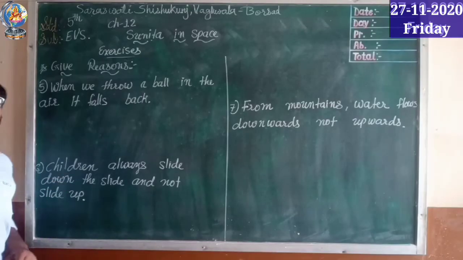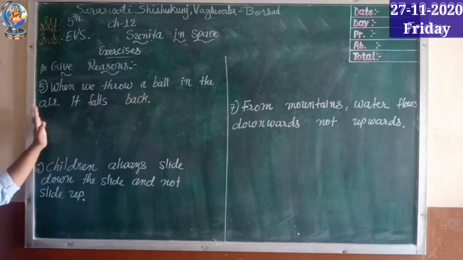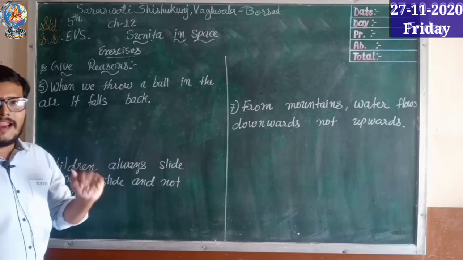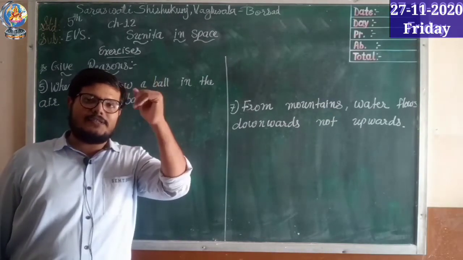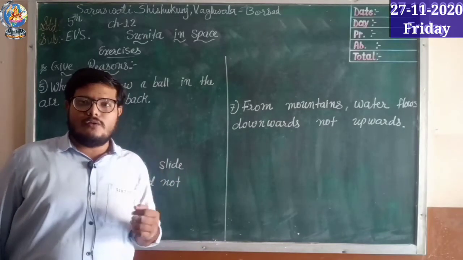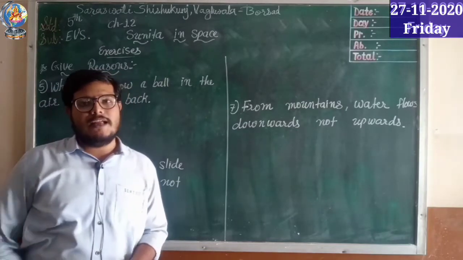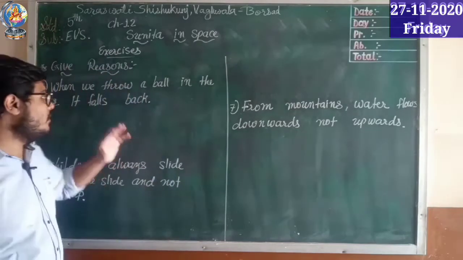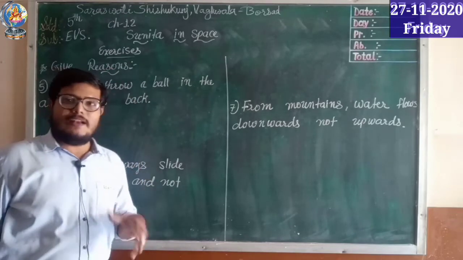So there are more give reasons. Let's see here, fifth number. When we throw a ball in the air, it falls back, right? When you are throwing the ball, it goes upward in the direction of the sky. It means the opposite direction of the earth, right? And we all know that there is a gravitation force which will pull that ball down, and because of that gravitation force, this ball falls back, right? So that is the reason.